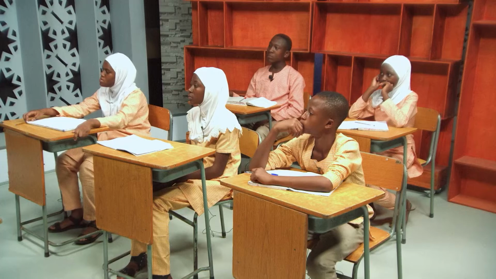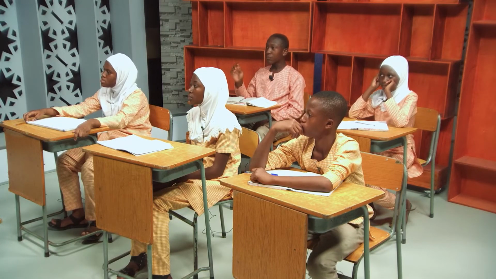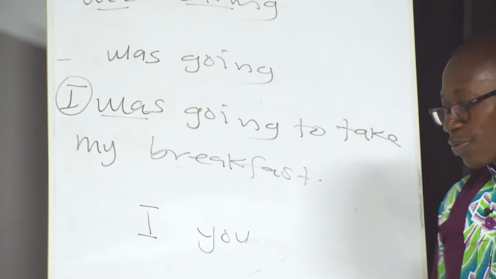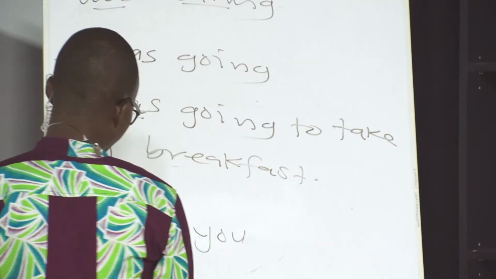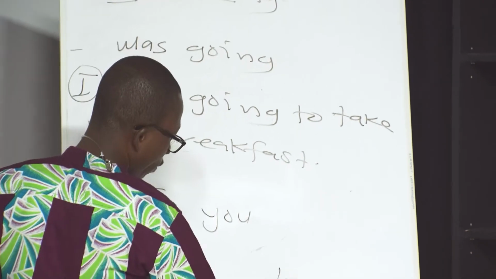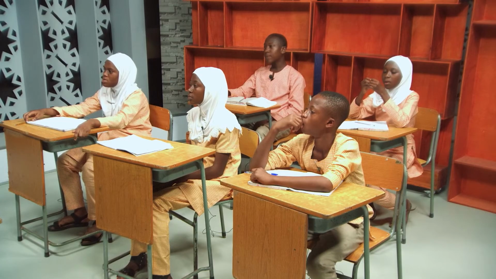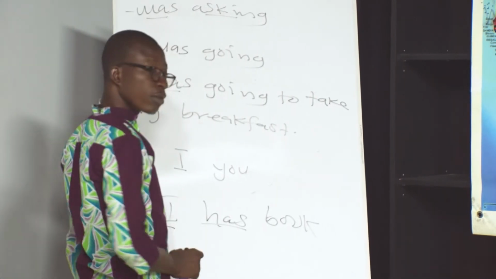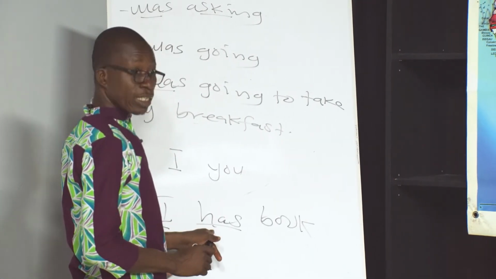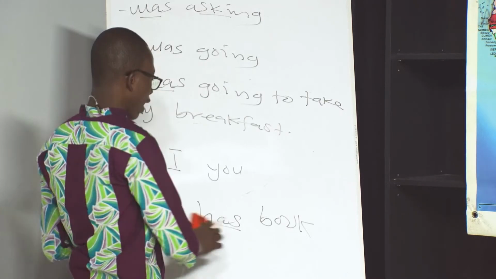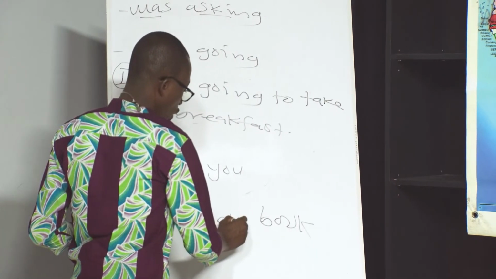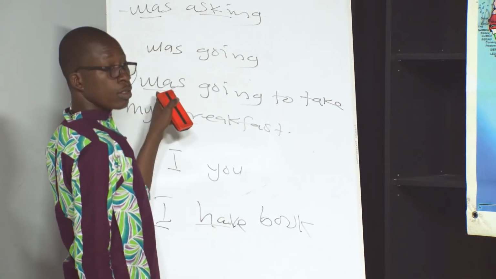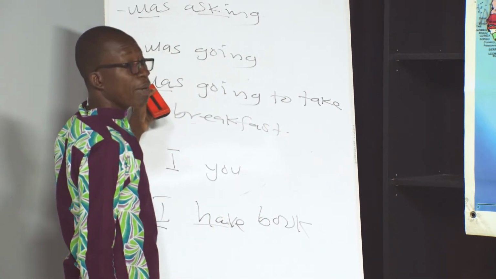And what is that peculiar thing? When you use I, what verb do you mostly use? Do you use singular or plural verb? Singular. Are you sure? Is it right for me to say, I has a book? But that's what you are just saying. Has here is singular. But is it correct? No. We rather say have, which is plural.